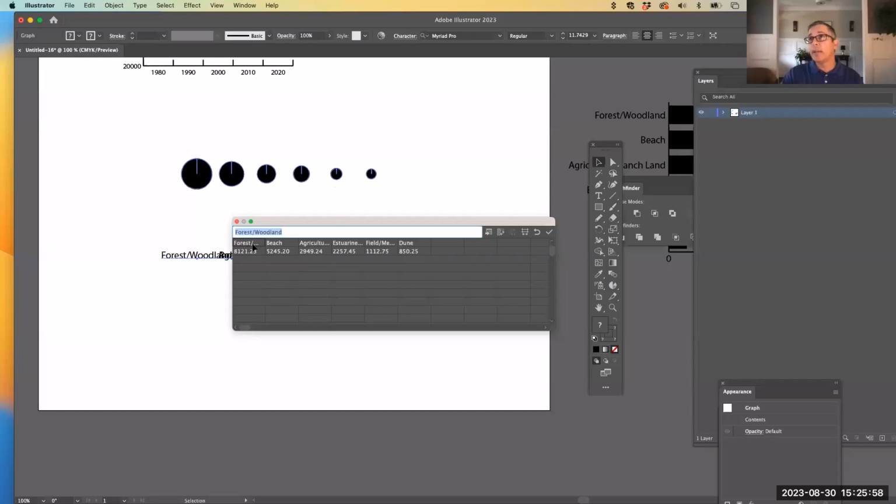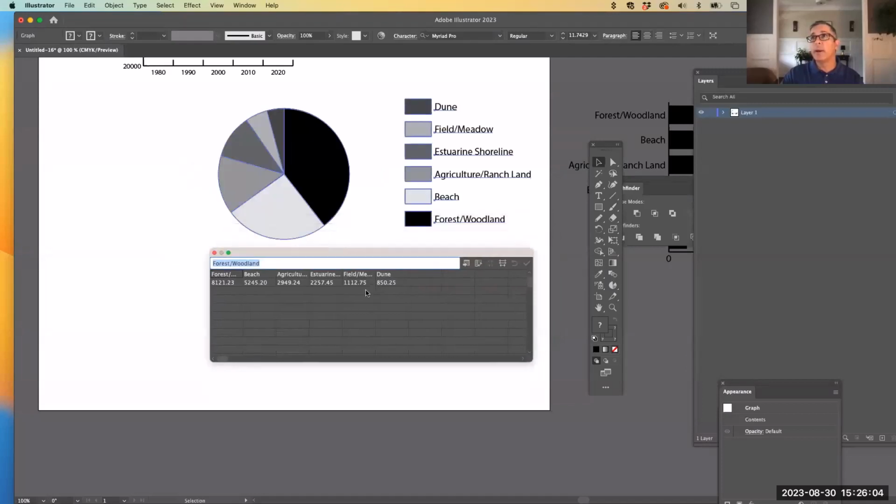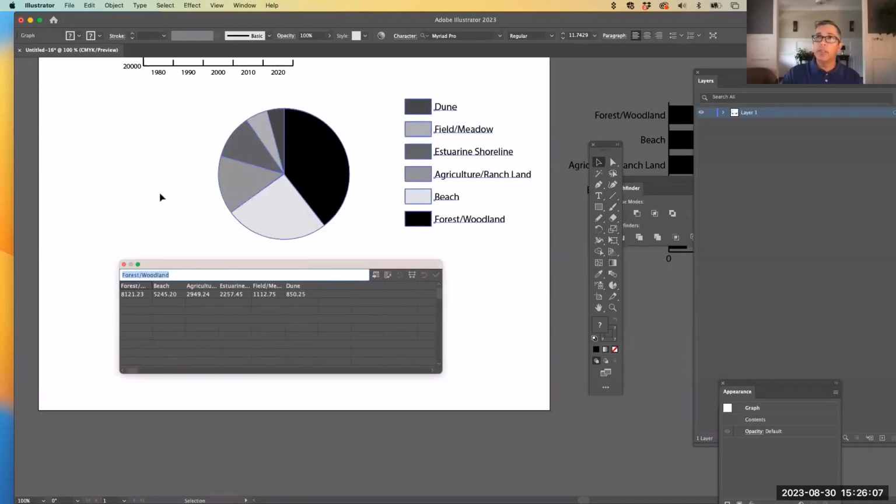And for a pie chart, it needs to go sideways as well. So now when I hit the check mark, it creates that pie chart for me. One of the things you want to take into account when you're creating a pie chart is you don't want it to be more than 6 wedges, because it gets really hard to figure out colors and really put the text labels around it.